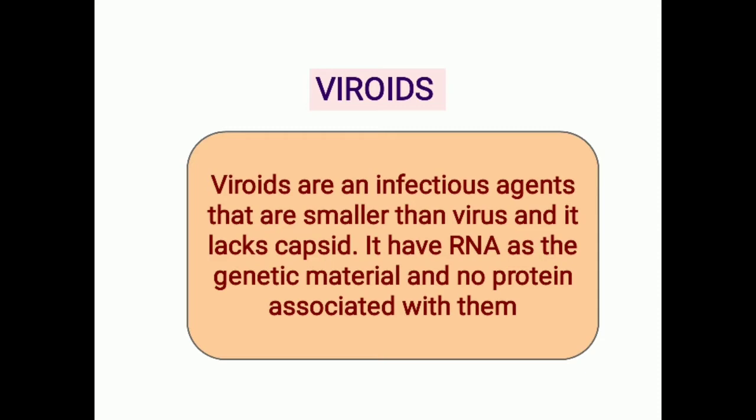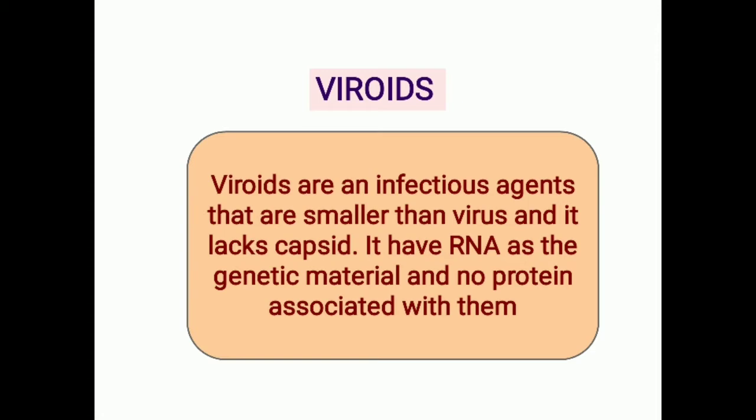One such layer of protein is the capsid layer, which surrounds the genetic material. Here they do not have any capsid layer over their body structure, and the genetic material for them is an RNA molecule, and these RNAs are not associated with any kind of proteins.